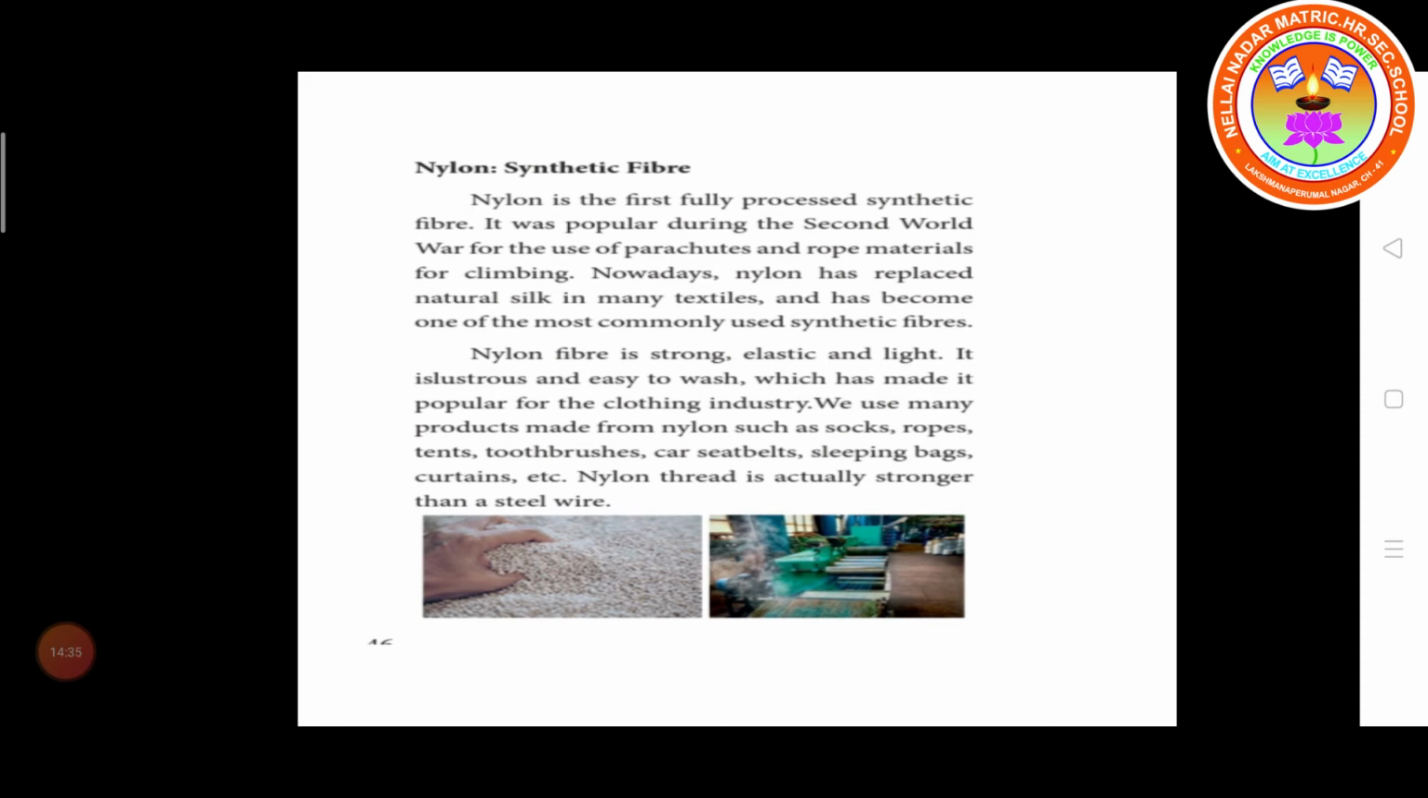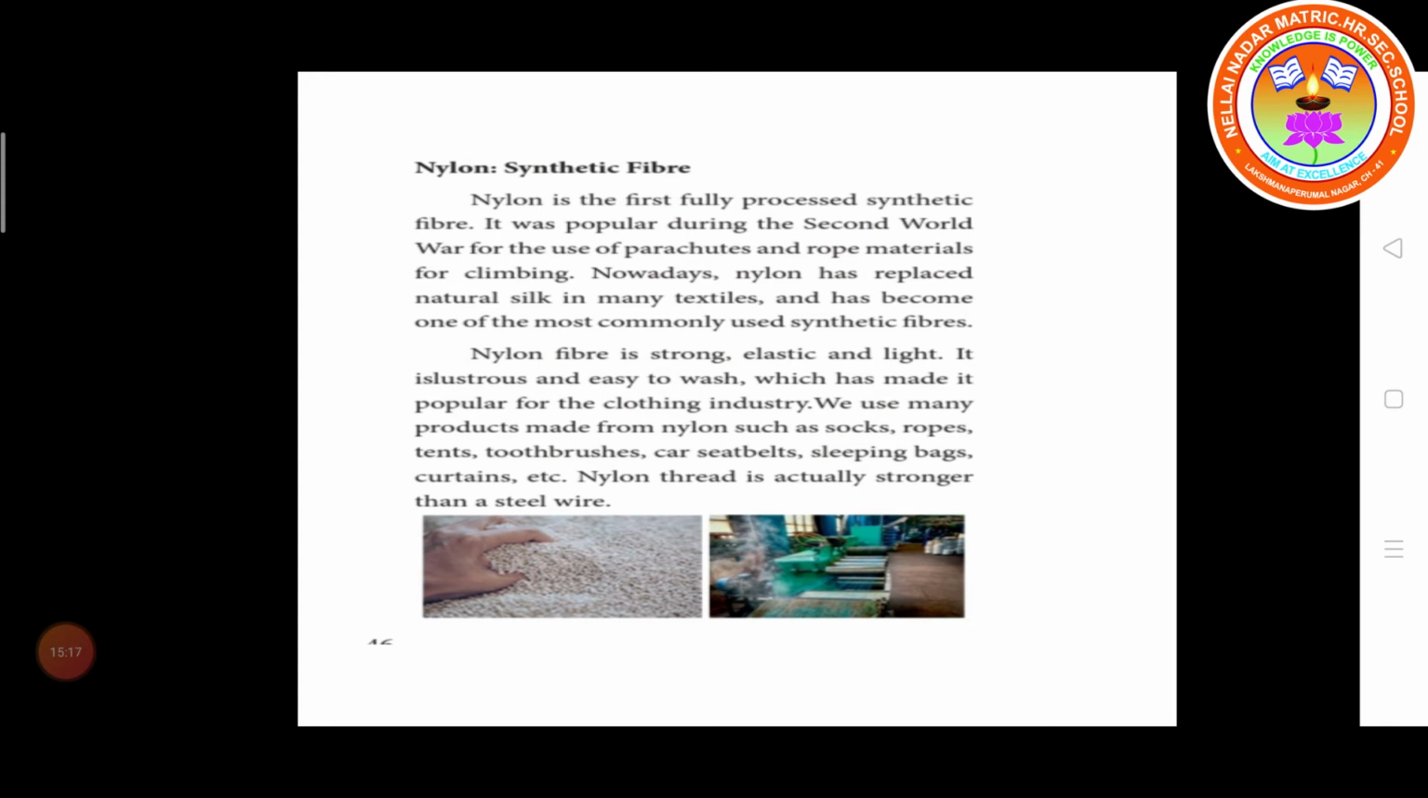Nylon fiber properties are strong, elastic and light. It is lustrous, that means shining, with a best appearance, and easy to wash, which has made it popular for the clothing industry. We use many products made from nylon, such as socks, ropes, tents, toothbrushes, car seat belts, sleeping bags, curtains, etc.